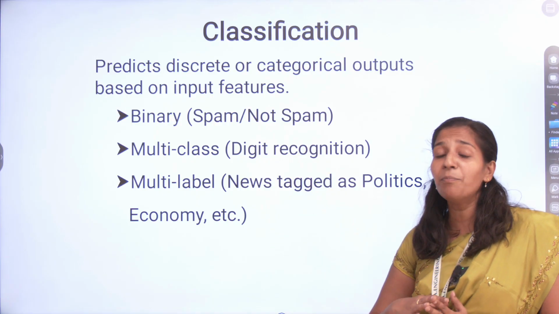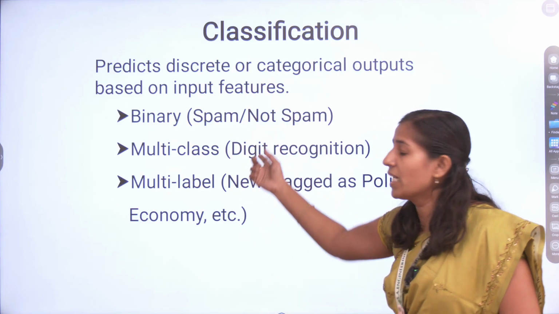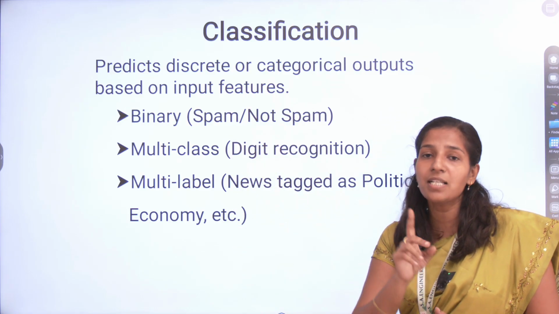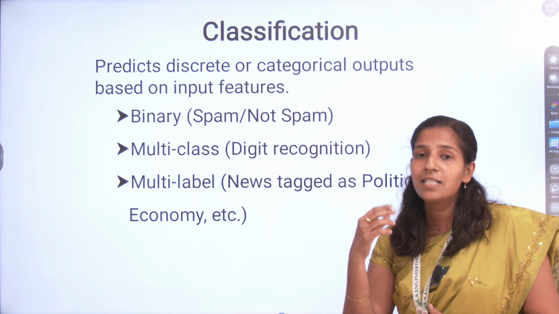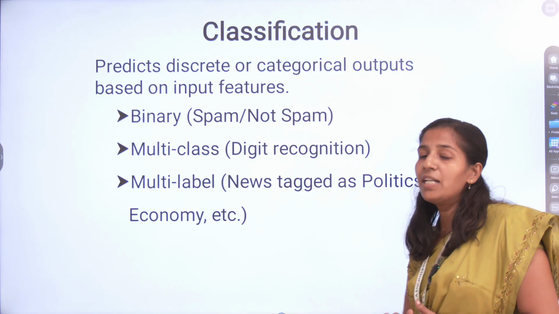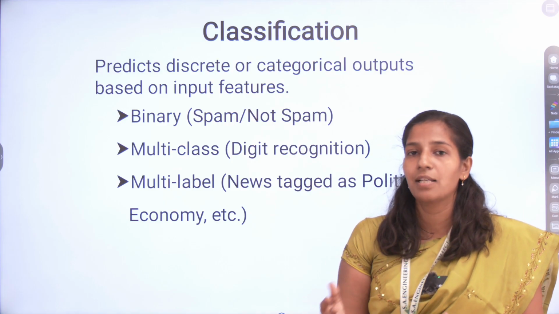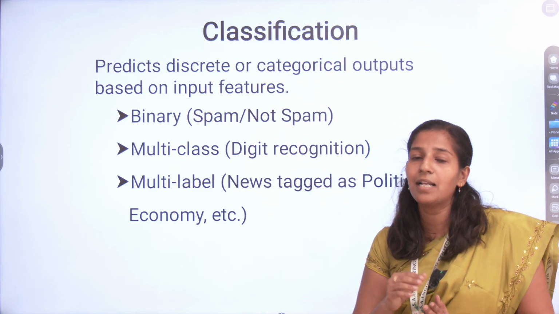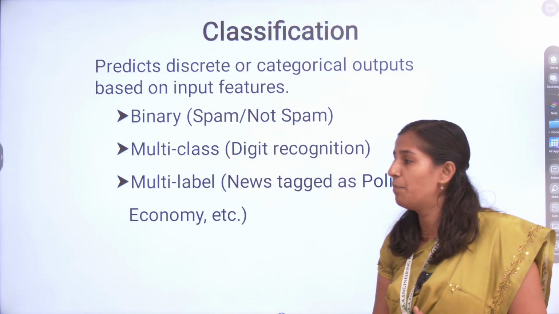Binary classification selects one class from two classes, while multi-class classification selects one class among many classes. In multi-label classification, the particular data can fall under multiple labels.